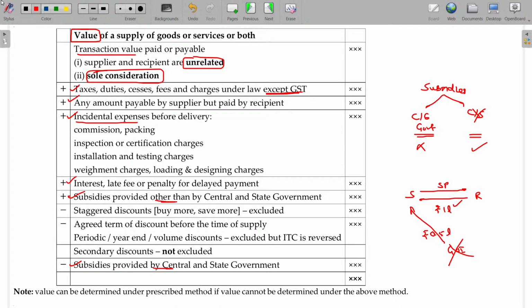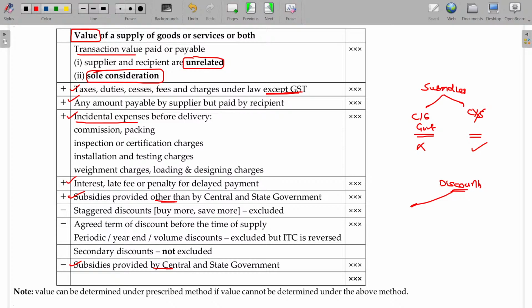Now, apart from that, we have two more things. Discounts. Okay. So in case of discounts, we have discounts like what? We have discounts like cash discount, right?